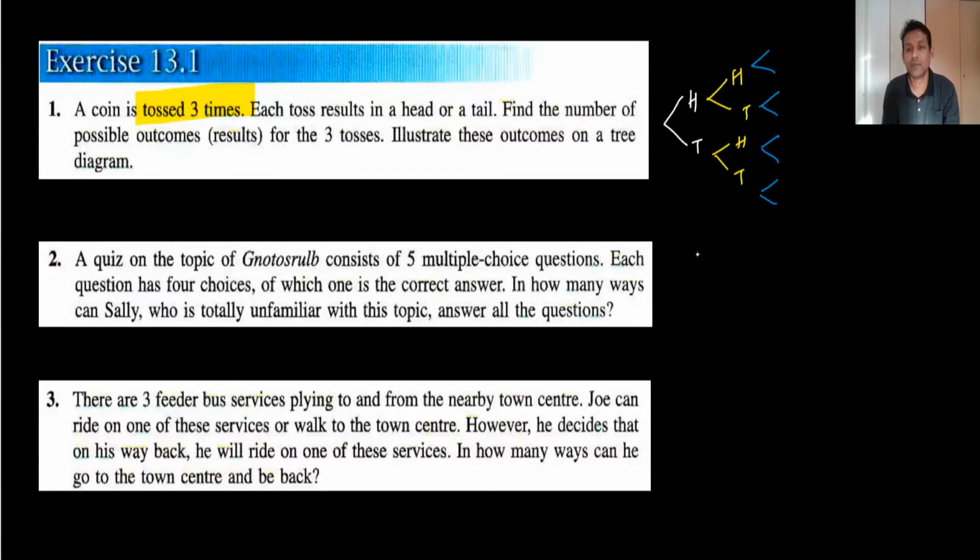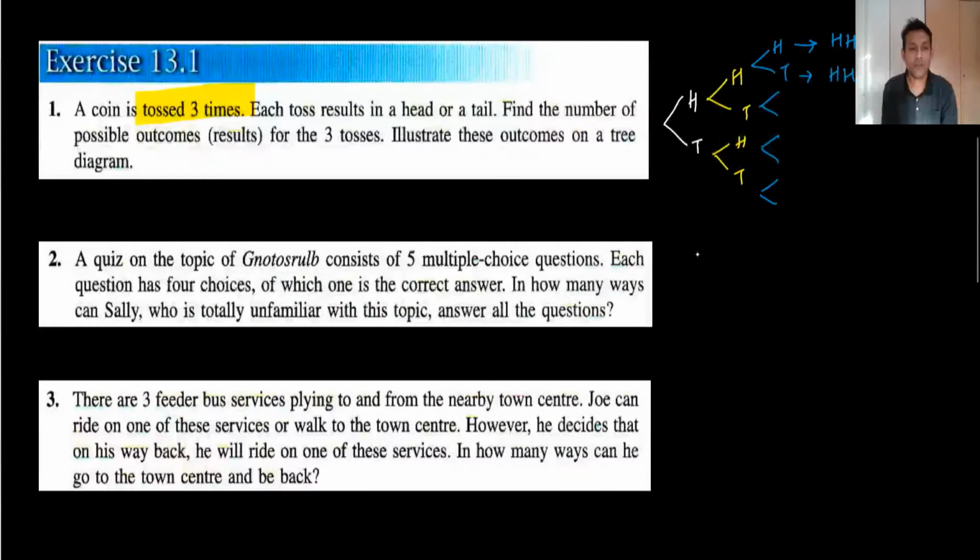There are 8 outcomes. Like head, head, head is the first outcome, and head, head, tail is here. This is the way you can make the tree diagram, and we don't need a tree diagram for this topic. So once again, I'm telling you this 13.1 is only used to help 13.2 and 13.3. The main exercise is 13.2 and 13.3, not 13.1, just to learn the basic counting principle.